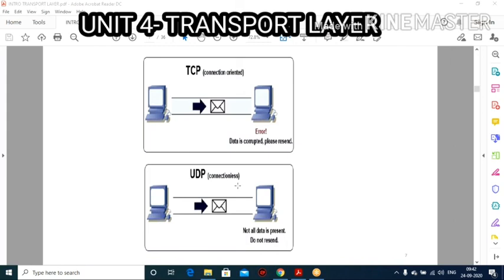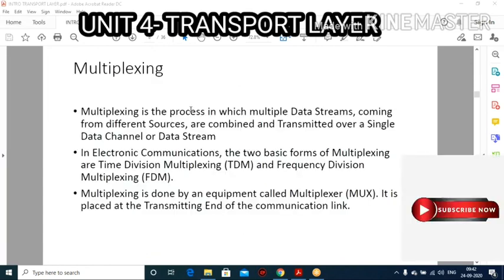But UDP is connectionless. This is not a reliable one. What will happen? This is your source and this is your destination. I want to send my mail from source to destination. Here, if not all the data is present, it does not send, and it does not resend, because it is not reliable. So this is what happens in UDP.